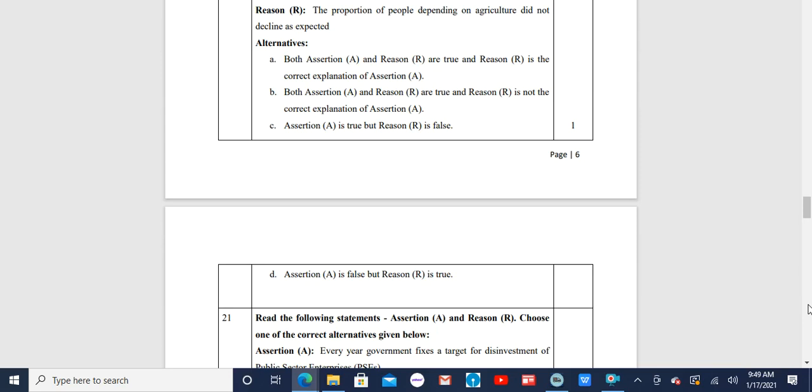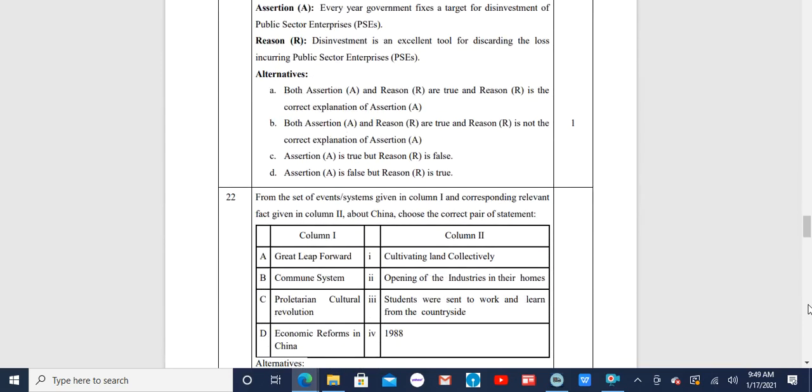And the last option given is assertion A is false, but reason R is true. Out of all these, the correct alternative is B. That is, both assertion A and reason R are true, and reason R is not the correct explanation of assertion A.